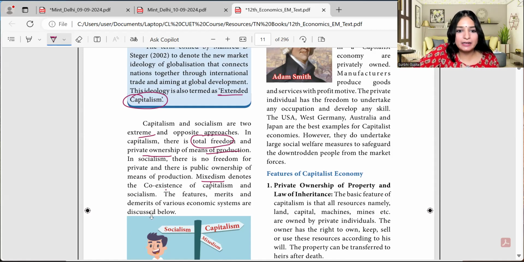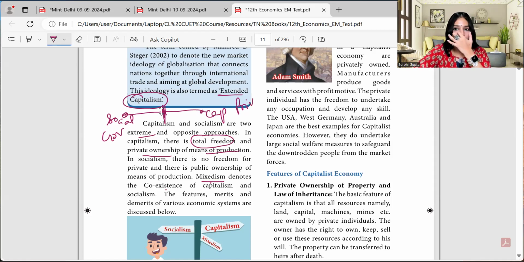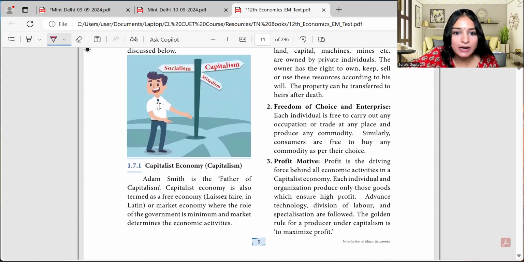You can see that if there's a line like this, and if socialism is here, where the government is owning everything, and capitalism is here, where the private sector is owning everything, mixed lies somewhere in between, where both are sharing the ownership. So nobody has complete freedom, but both are sharing the ownership. Okay, that is something that we need to know.